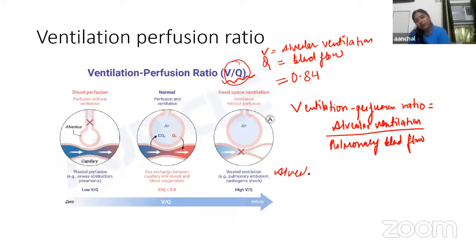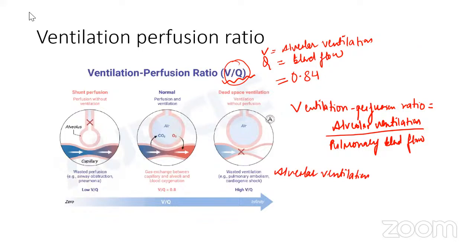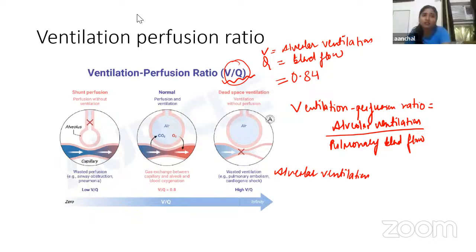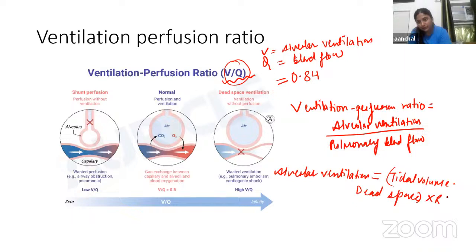So, alveolar ventilation, the formula is tidal volume minus dead space into respiratory rate. Okay, so we can easily get it.